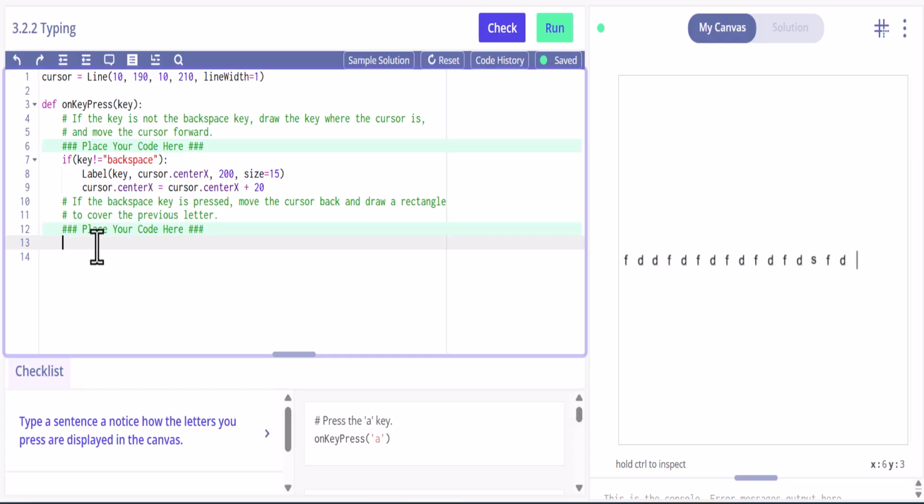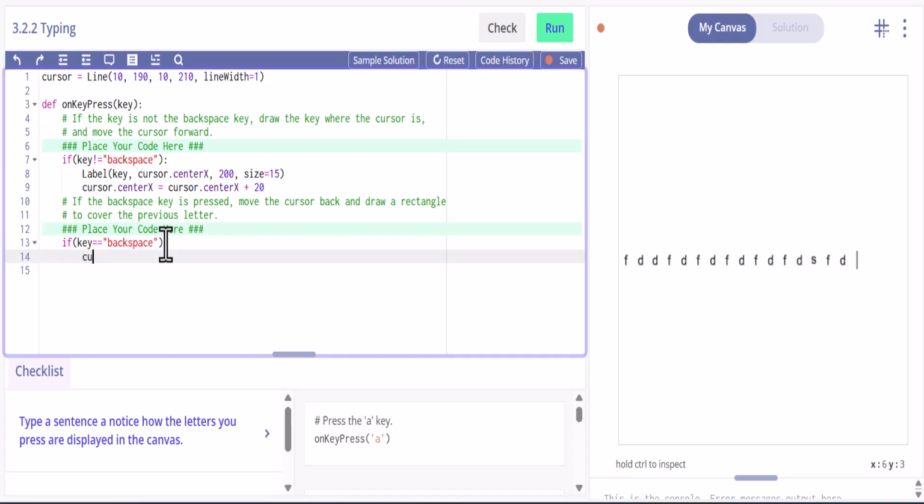Okay, so then down here, since this is if key is not backspace, then we're going to say if the key is backspace, then what we want to do is we're going to do cursor, kind of just what we did up here, but minus 20.